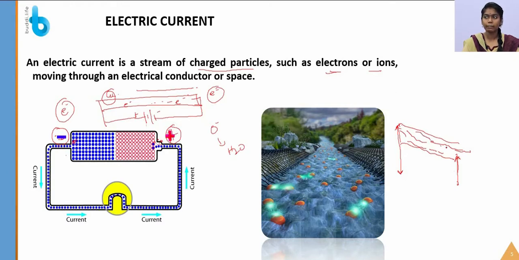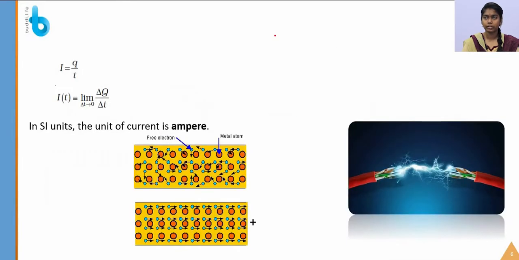So I am considering this electron flow with water, so that when there are two different potentials, one higher and one lower, the water is moving. So the picture implies that. So let's see what the formula for the current is.